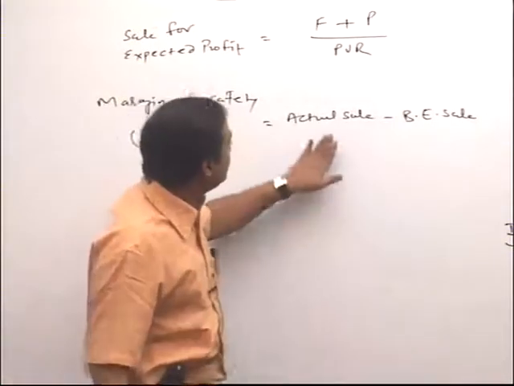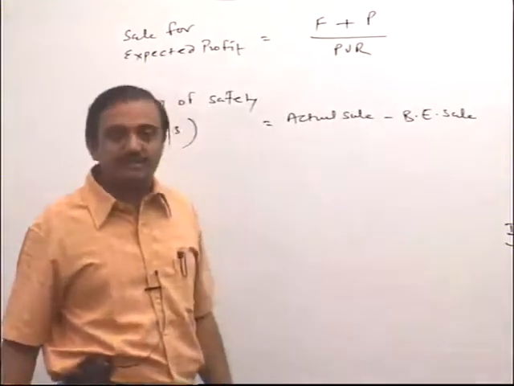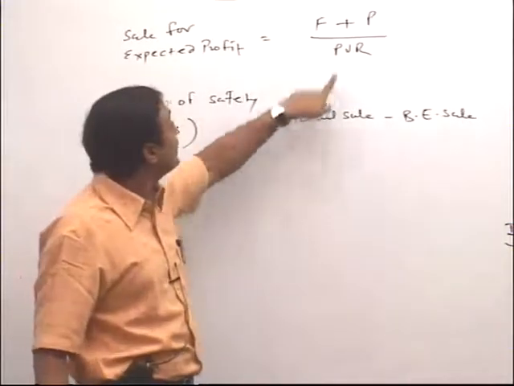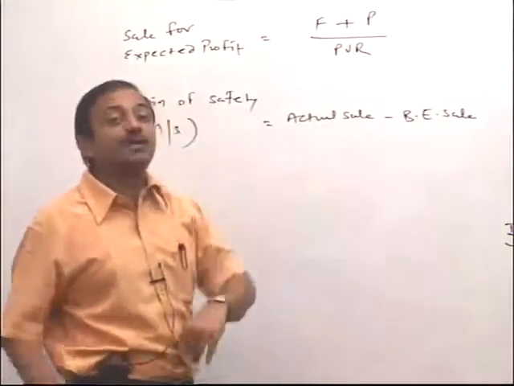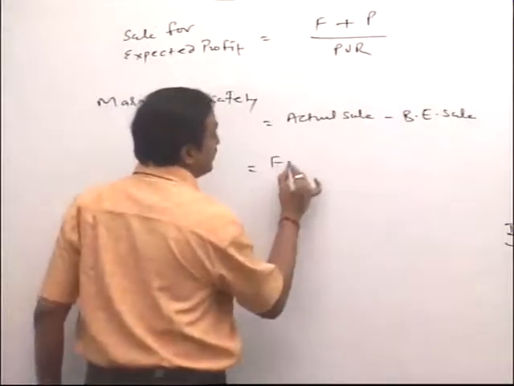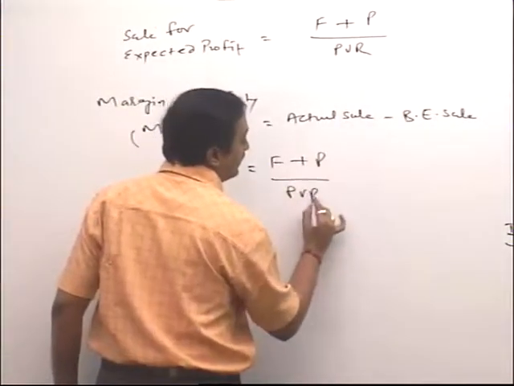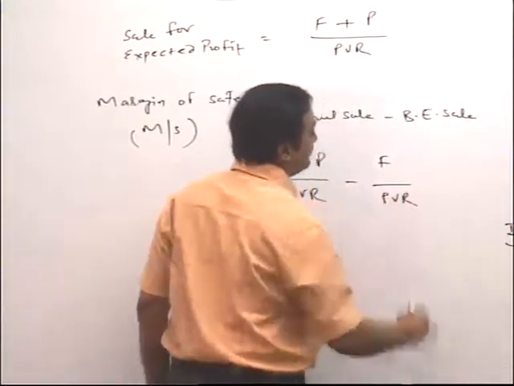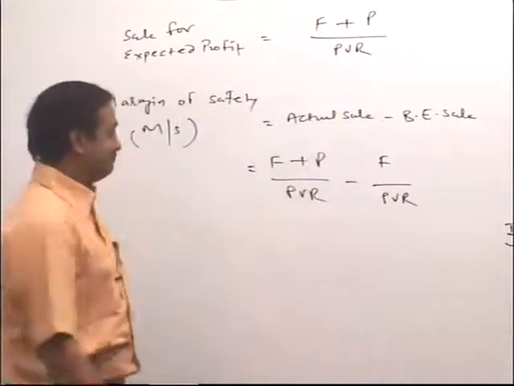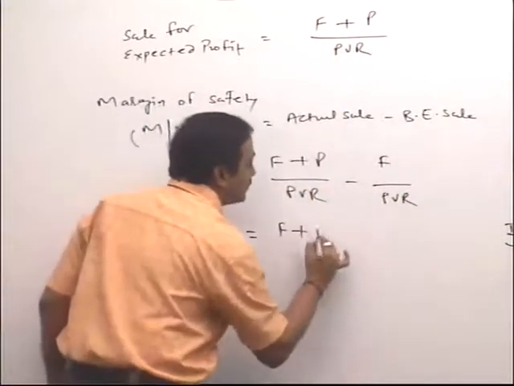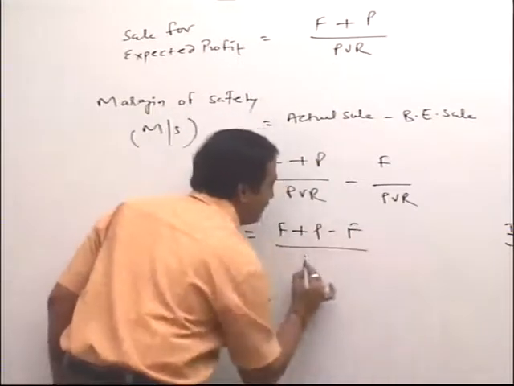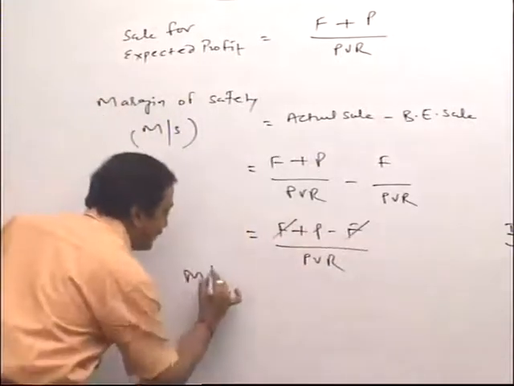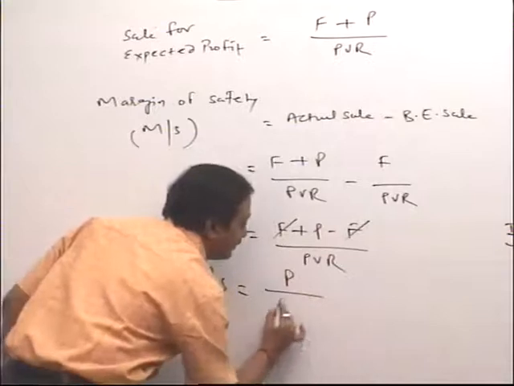So this is actual sales minus break even sales. If you want to simplify further, you know very well that actual sales include profit, and break even sales do not include profit. So I can simplify it this way: fixed cost plus profit divided by PVR, and break even sales is equal to fixed cost divided by PVR. Let's simplify it further: fixed cost plus profit minus fixed cost, divided by PVR. So this fixed cost would be cancelled. Then the new formula for margin of safety is profit upon PVR.